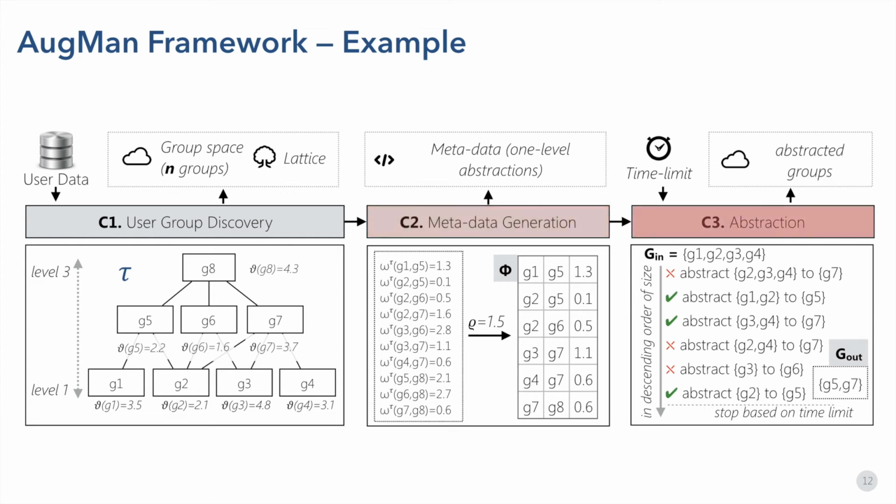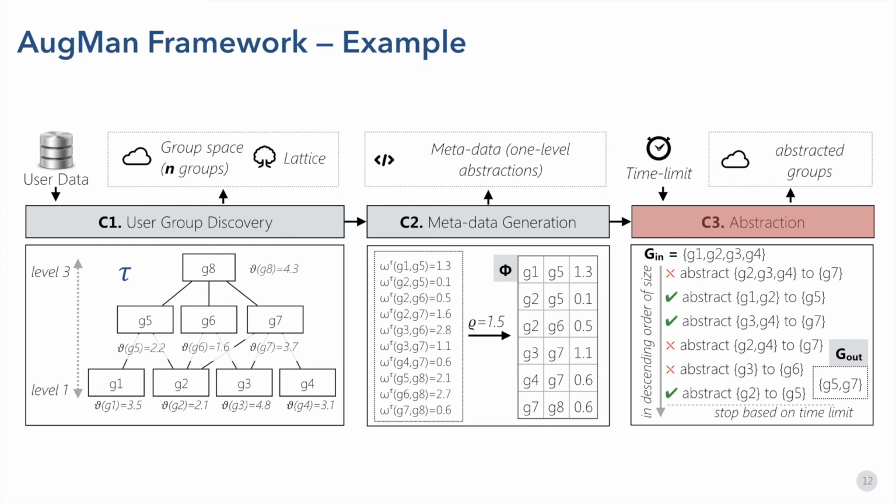Then in the online computation, given a subset of groups to abstract, that is in this case G1, G2, G3, and G4, we can easily make abstraction decisions. For instance, abstracting the set G1 and G2 to G5 is valid as both abstractions of G1 to G5 and G2 to G5 exist in our metadata table.